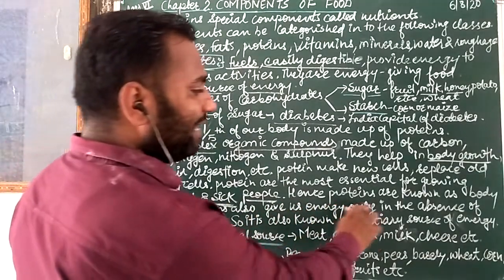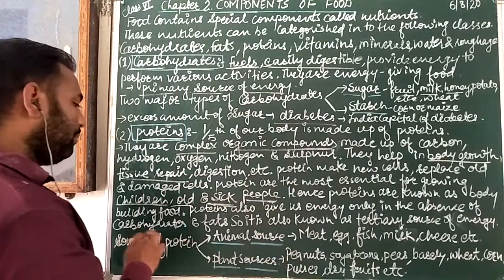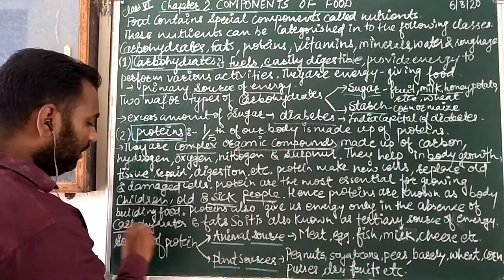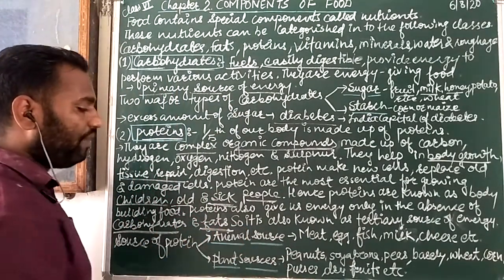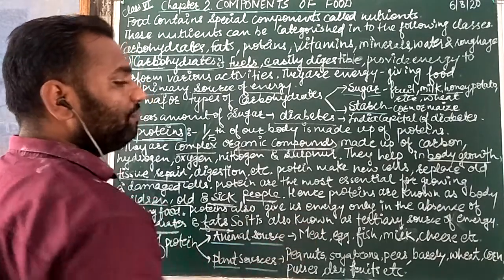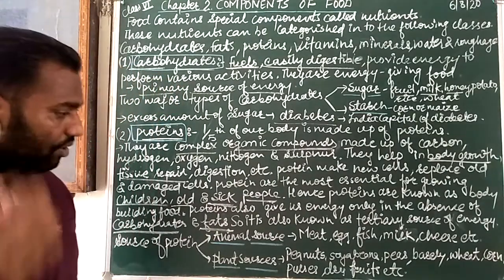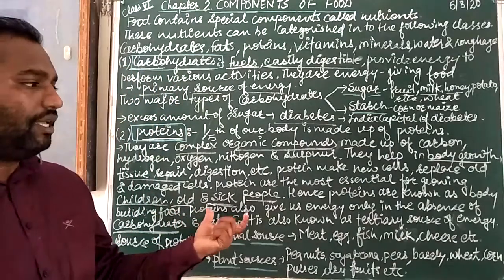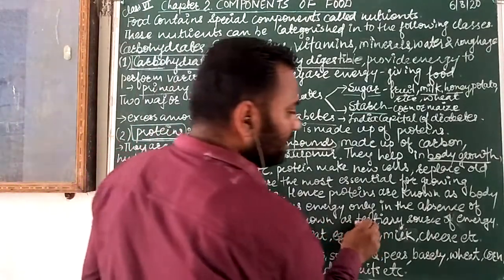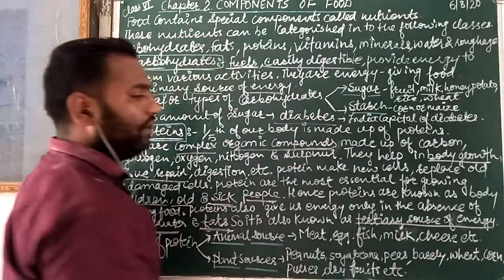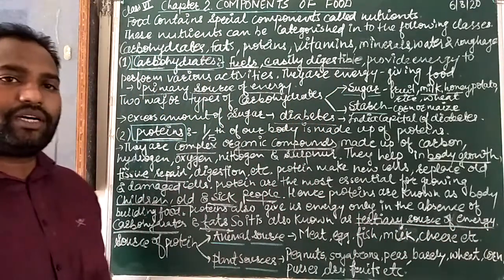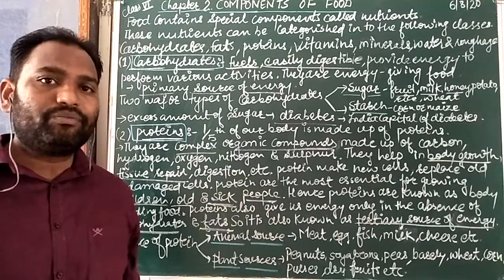Protein also gives us energy, only in the absence of carbohydrates and fats. It means if there are no carbohydrates and no fat in our food, then protein is also an energy giving food. That's why it is also known as the tertiary source of energy. Tertiary means third number: primary, secondary, and tertiary.